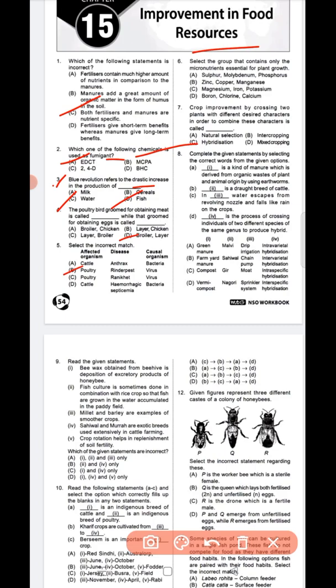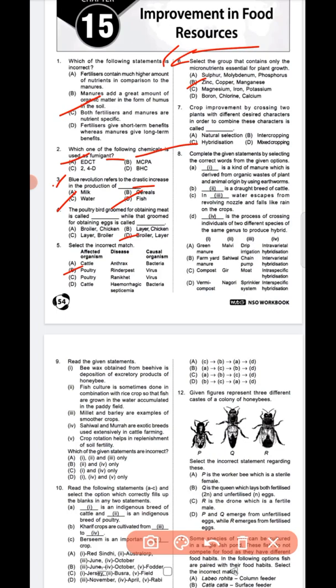Virus, this is the correct answer, option B. Next, question number 6. Select the group that contains only the micronutrients essential for plant growth. Question number 6, option B is the correct answer, zinc, copper and manganese.